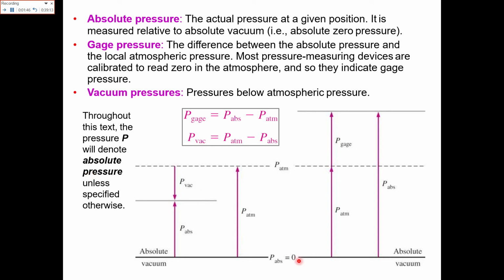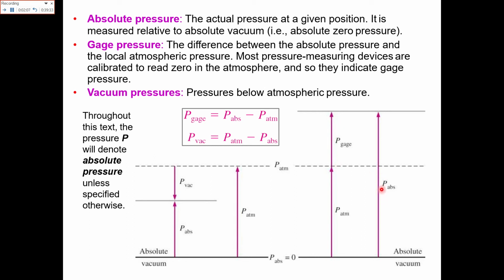Now this is basically the zero line, or the baseline. This is the value of the atmospheric pressure, and above it your gauge starts reading the gauge pressure.